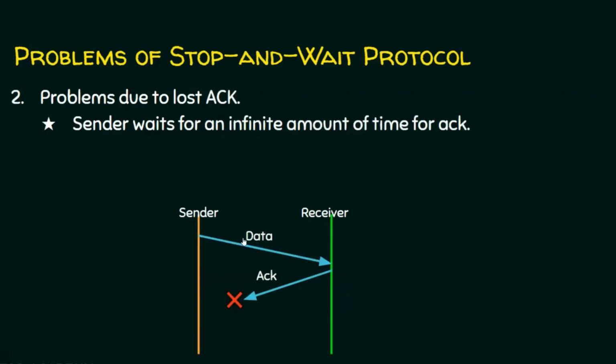Now let's see problem number two. The second problem is the problem due to lost acknowledgement. In this case, the sender has sent the data and the receiver has sent the acknowledgement, but the acknowledgement is lost due to some problems in the network. So the sender will be waiting for an infinite amount of time for the acknowledgement. There is no chance for the sender to send the next packet, because the idea of the stop and wait protocol is that it won't send a packet before receiving the acknowledgement of the previous packet. So problem number two is the sender waiting for an infinite amount of time for the acknowledgement.